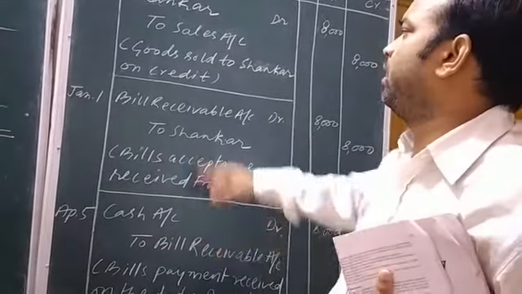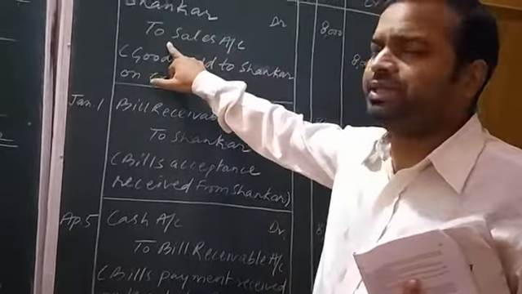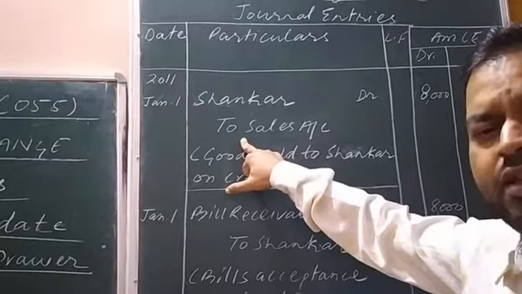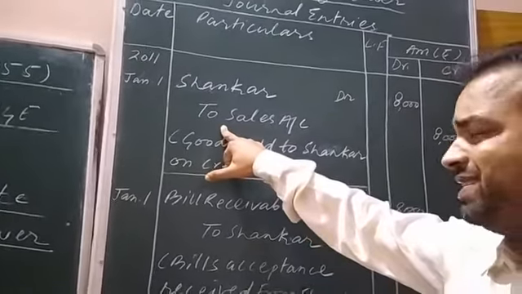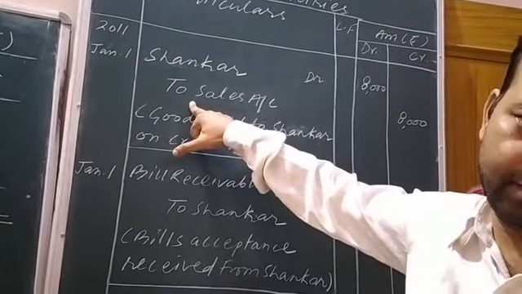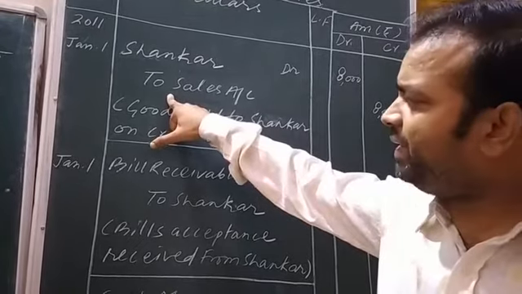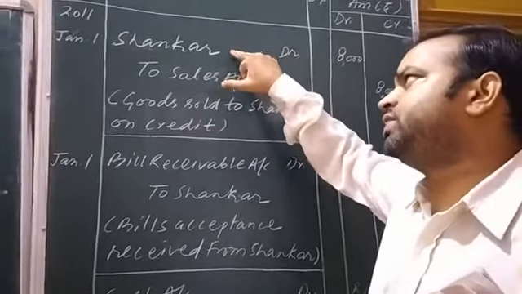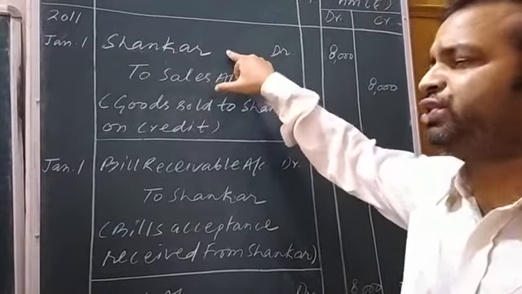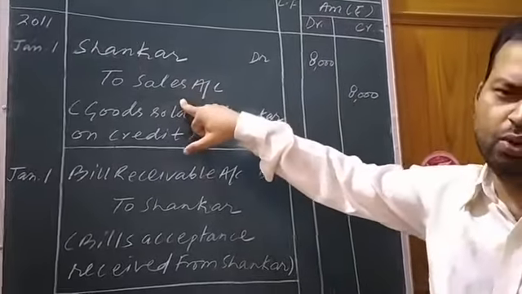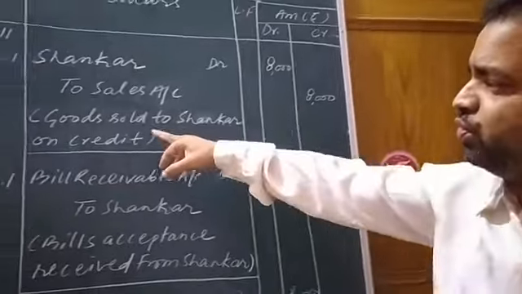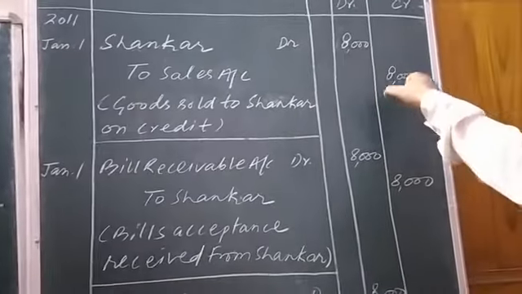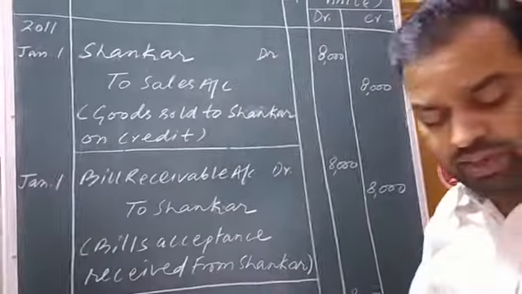Okay. And sales is showing a decrease in the goods. Goods are also assets of the company, and when the asset of the company or say seller decreases, it is shown on the credit side. The journal entry to be passed is Debtors debit to Sales, that is Shankar debit to Sales. Okay, in narration also I explained: goods sold to Shankar on credit basis. The amount given in the question is 8,000 rupees. Okay. Now further reading out the question.